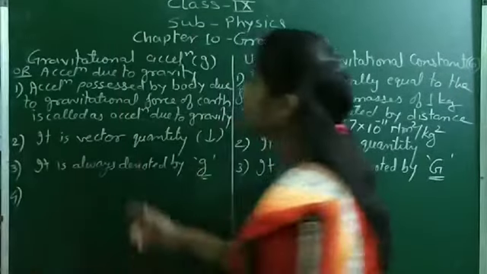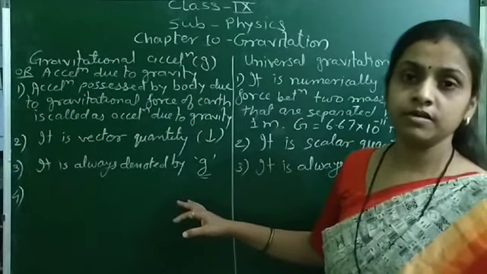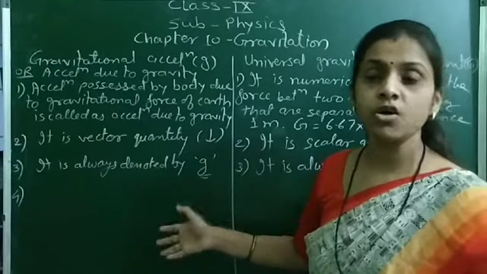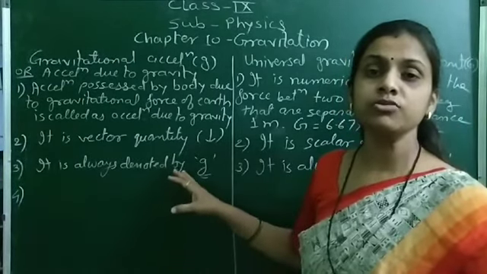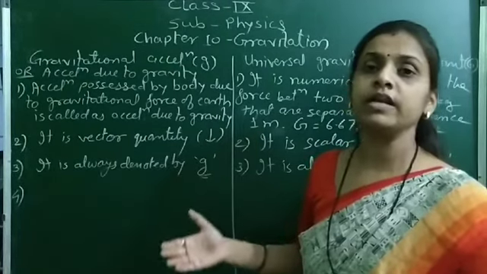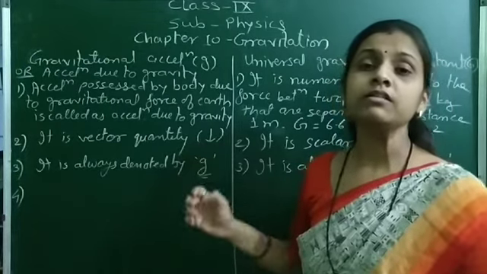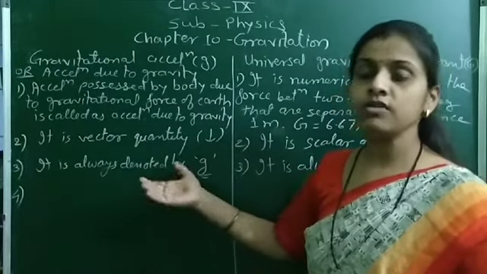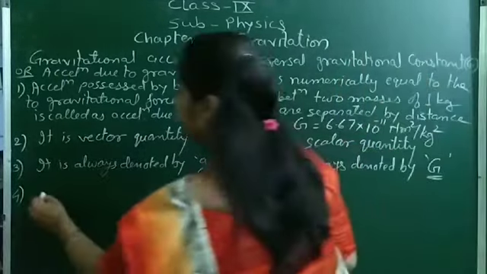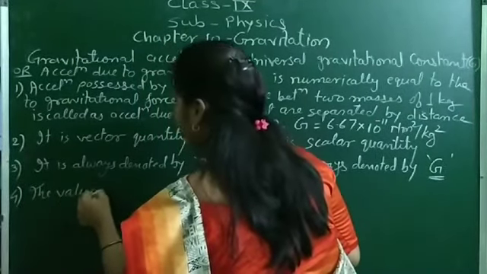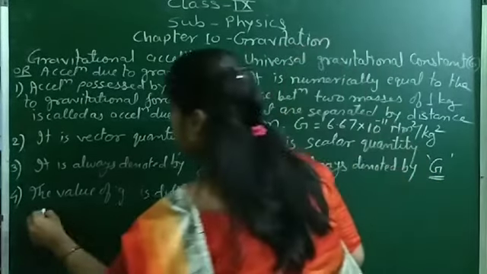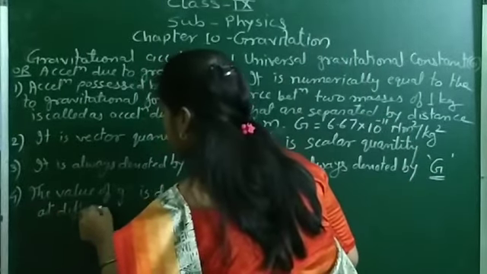Then fourth point, the value of g is different at different places. As we change the planet, the acceleration due to gravity gets changed. On the earth also, the value of the acceleration due to gravity gets changed. It is different at the pole, different at the equator, and different at the center of the earth. So the value of g is different at different places.